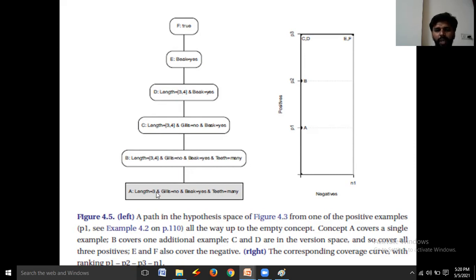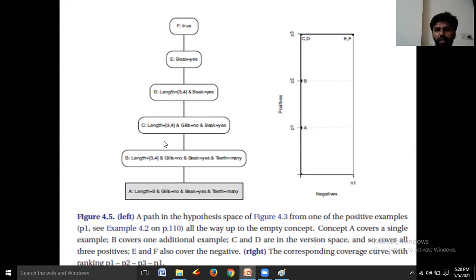When compared to A, B gives a more general sense. The next level is represented by the letter C. Here, length is equal to 3,4 and gills is equal to no, beak is equal to yes. It doesn't focus on the teeth. It allows teeth either many or few.